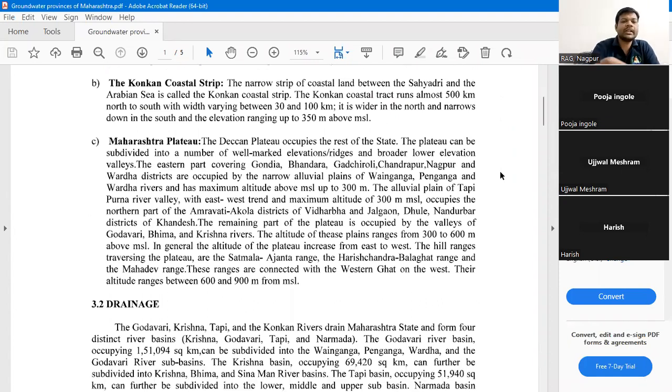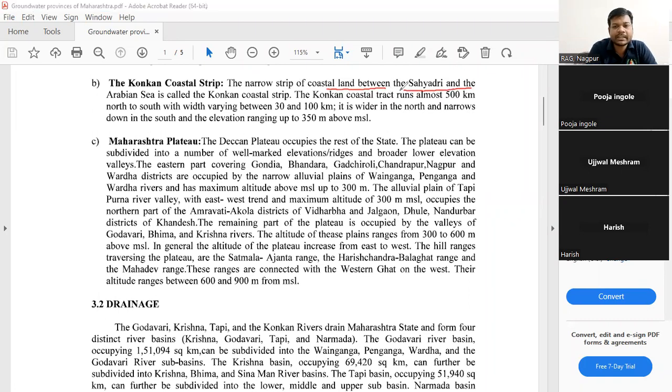Next is the Konkan coastal strip. The narrow strip of coastal land between the Sahyadri and the Arabian Sea is called the Konkan coastal strip. So the Konkan tract runs almost 500 kilometers north to south with the width varying between 30 and 100 kilometers. It is wider in the north and narrower in the south, and the elevation ranges up to 350 meters above MSL.